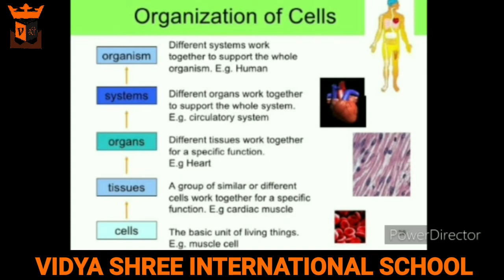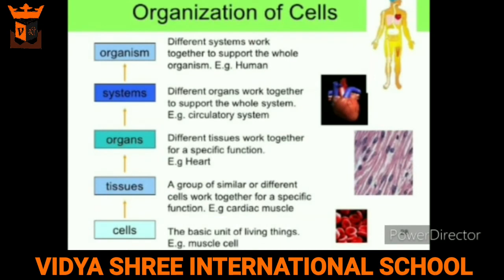You know that in a multicellular organism, the levels of organization are as follows. First are the cells, which are the basic unit of living things. Then a group of cells working together for a specific function makes a tissue. Different tissues work together for a specific function to form organs.